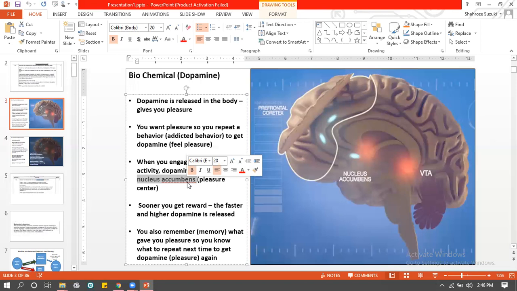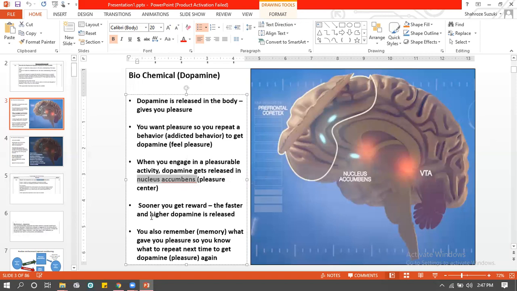So what happens is, your brain develops a pathway. Pathway क्या होता है? Develops a connection in the brain. ठीक है? Is there any proof of connection? Yes, memories, right? Memory अगर तुम्हारे दिमाग में है, इसका मतलब है कि दिमाग में कहीं ना कहीं connection बना हुआ है that lets you remember that information. So same way, if something gave you pleasure, you're going to remember what gave you pleasure. तो दिमाग में connection solidify हो जाएगा.